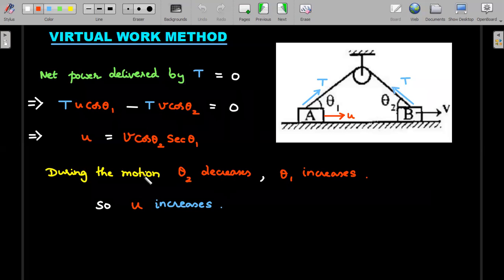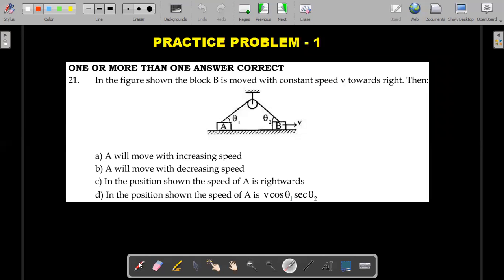As this motion happens, theta 1 increases, and it's very clear to your eye that theta 2 should decrease. So if theta 1 increases, secant theta 1 increases; theta 2 decreases, so cos theta 2 increases. Overall there is an increase in the right-hand side. Therefore the speed of this object increases. You're supposed to mark the two options: increasing speed, and it obviously moves towards the right, but option D is not right.